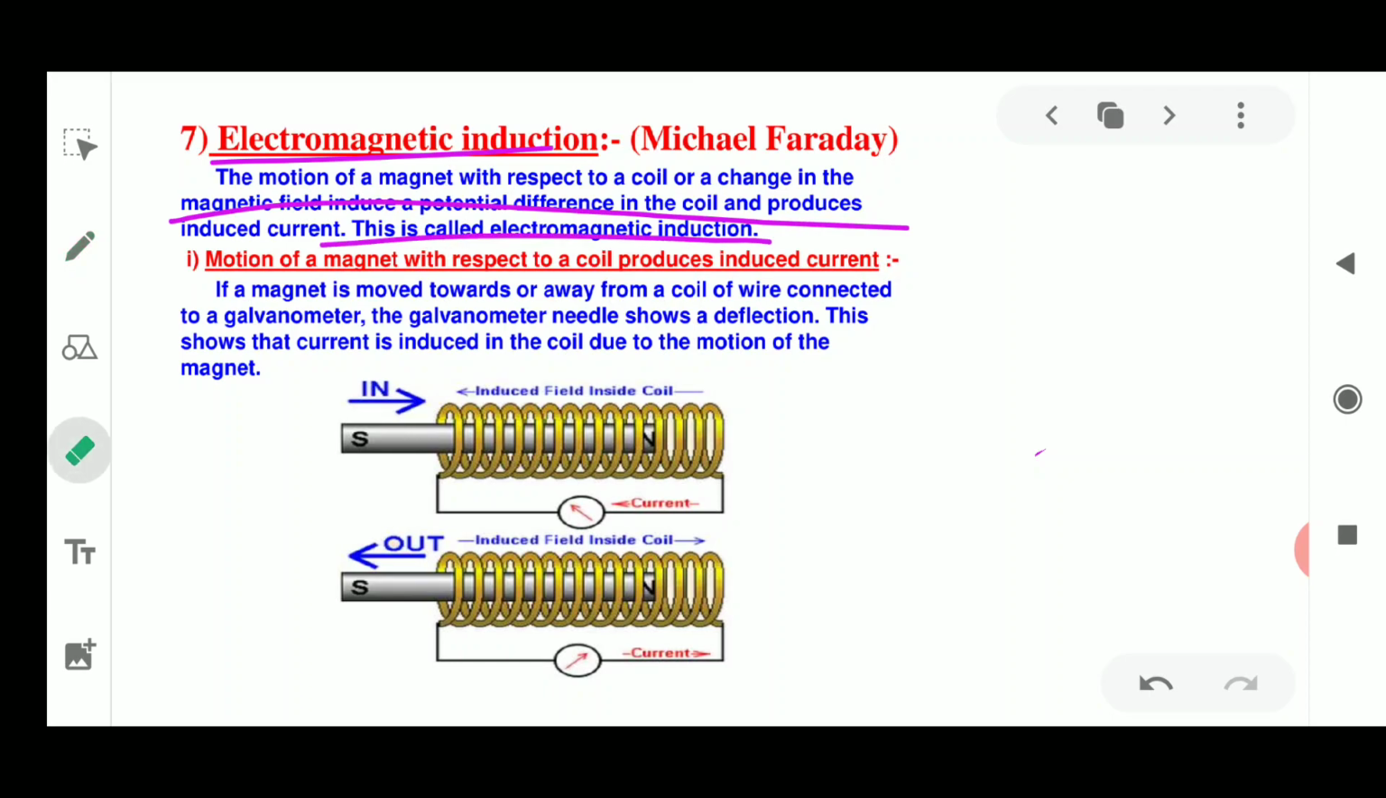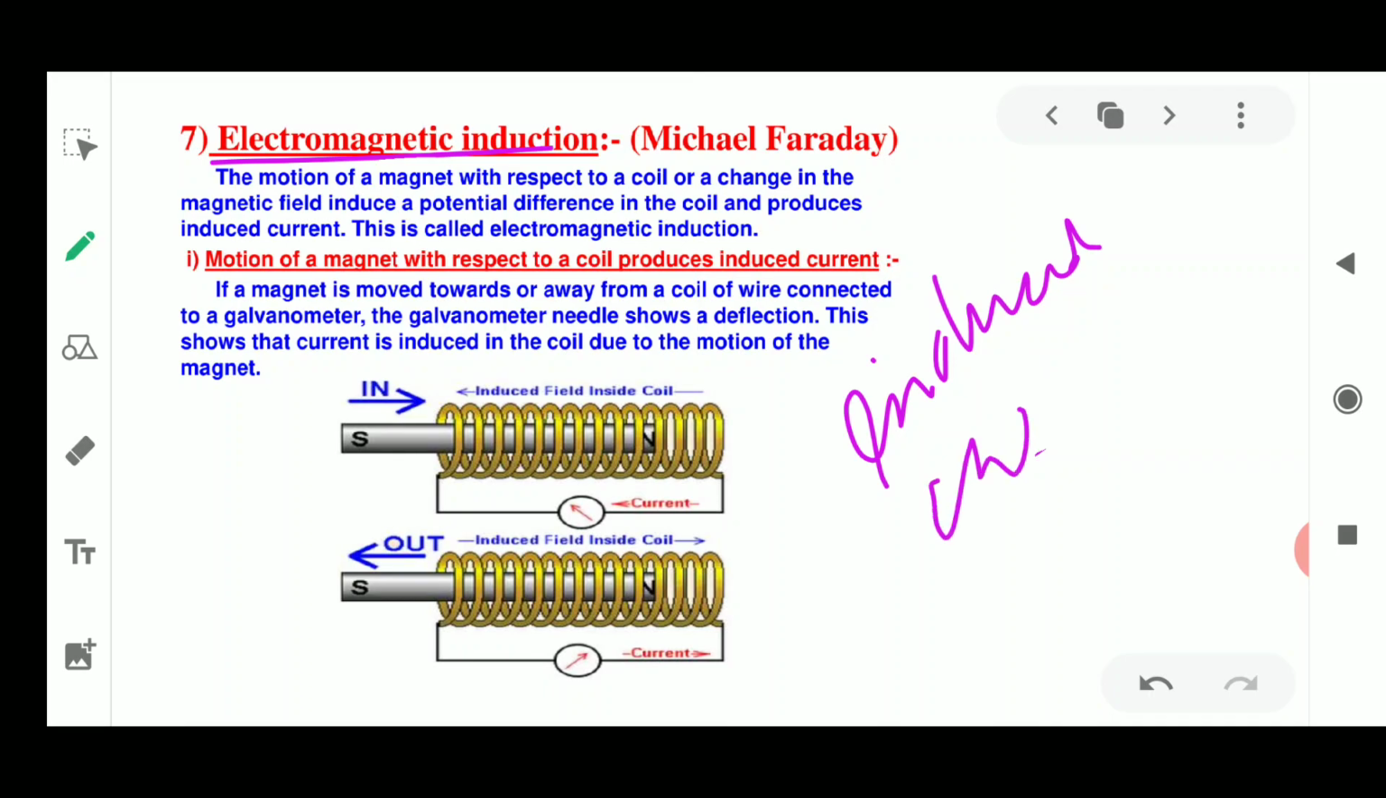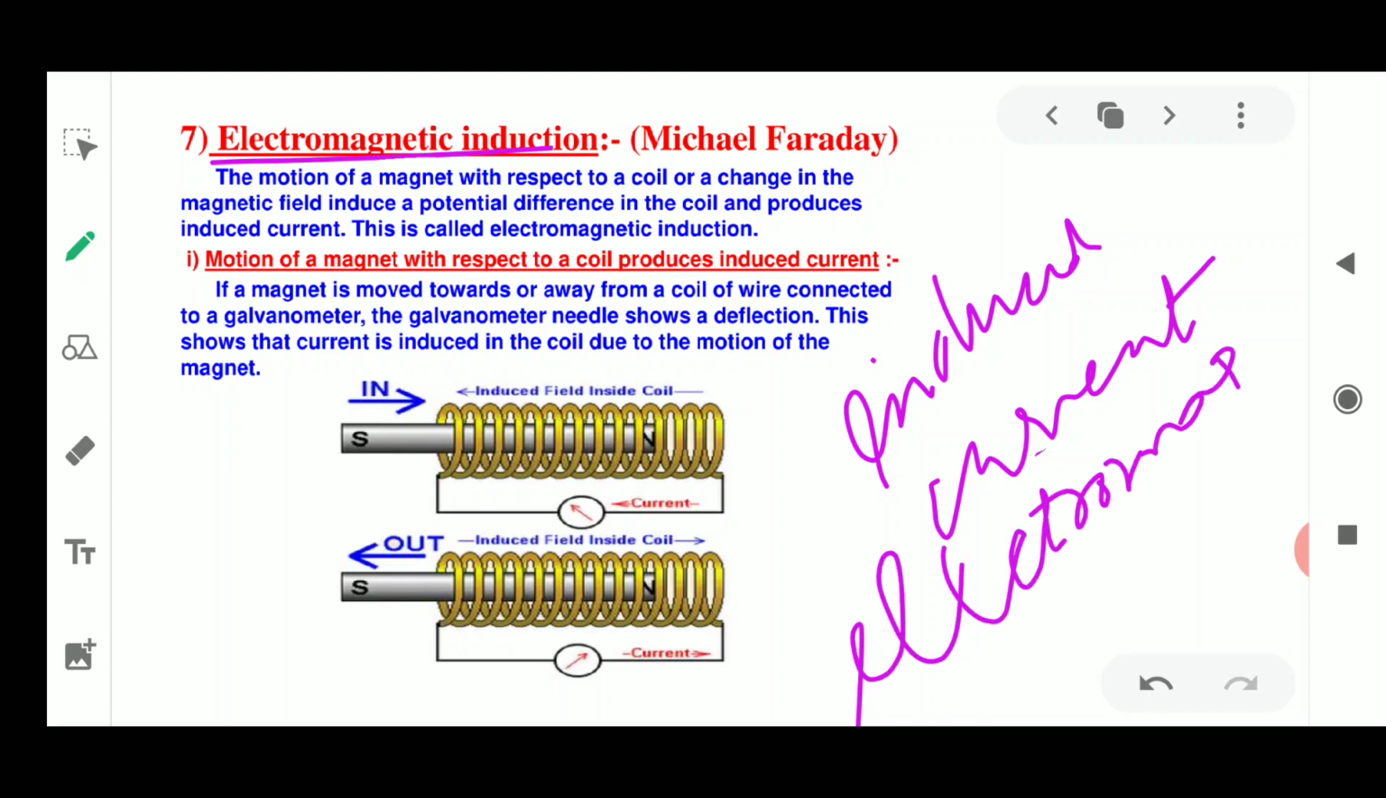So electromagnetic induction means that current is produced with the help of magnetism, and that current is called induced current. And this phenomenon is known as electromagnetic induction.